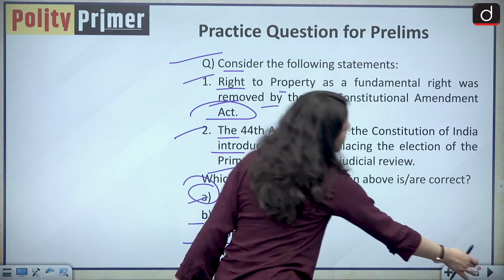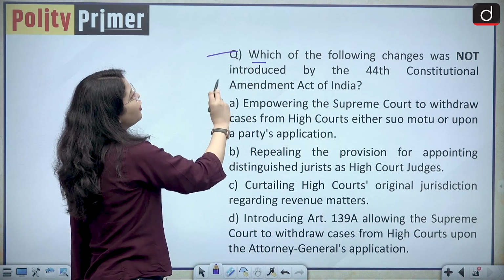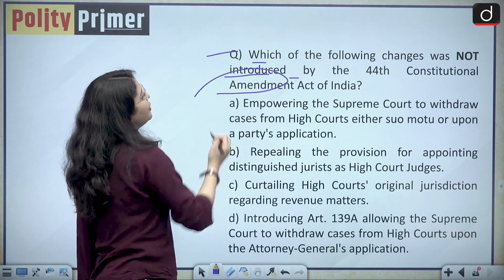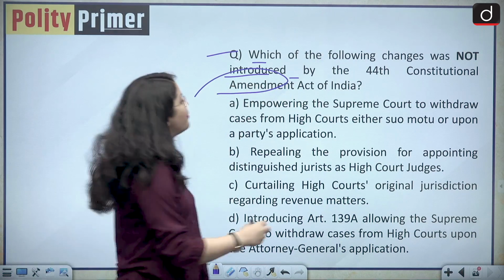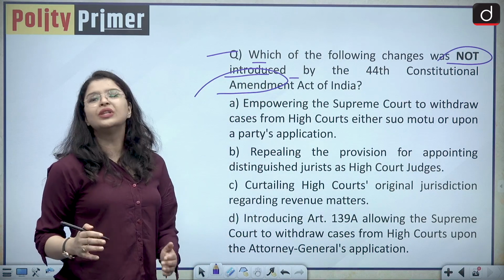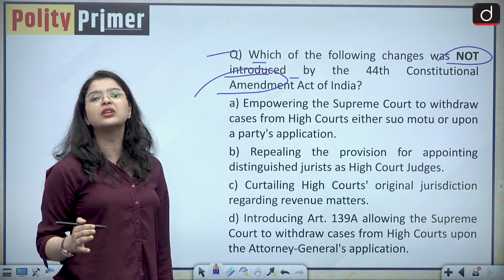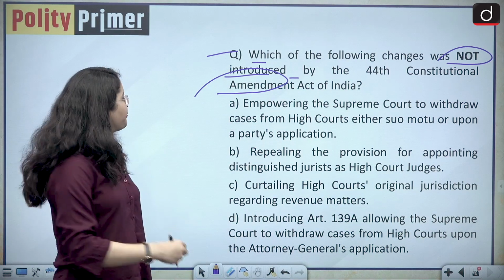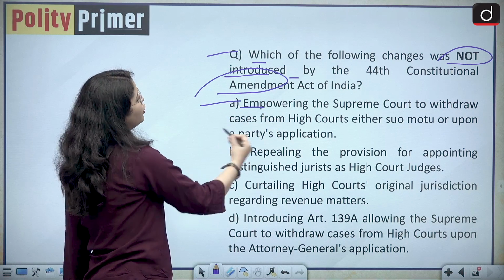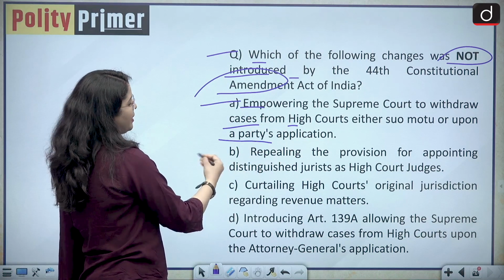Moving forward to the last question of our today's discussion. The question is, which of the following changes was not introduced by the 44th Amendment Act of India? Kindly remember this word not here, because you make these silly mistakes in your examinations as well. So kindly read the question carefully before attempting it. Option A is empowering the Supreme Court to withdraw cases from the High Courts either suo motu or upon a party's application.